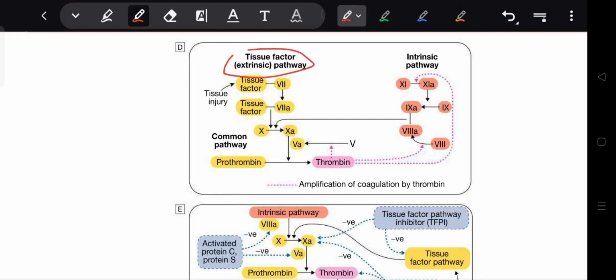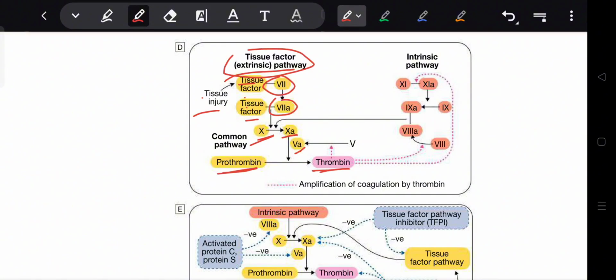Tissue factor extrinsic pathway: tissue injury exposes tissue factor, which activates factor 7. Tissue factor with activated factor 7 then activates factor 10 to 10A, the common pathway, then factor 5A, prothrombin to thrombin.